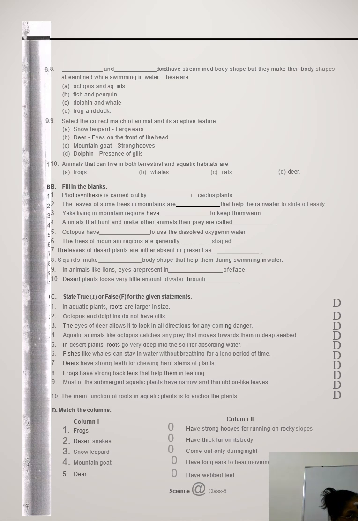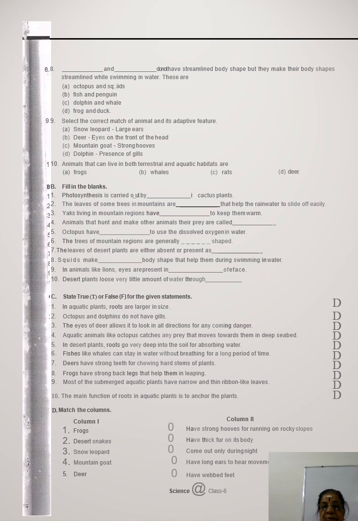Next one, animals that hunt and make other animals their prey are called predators. And then octopus have gills to use dissolved oxygen in water.